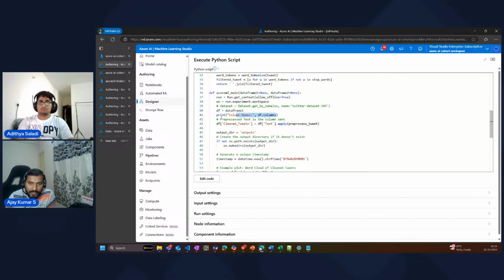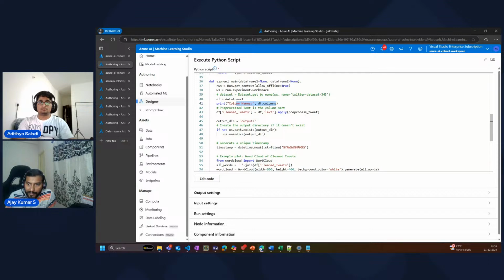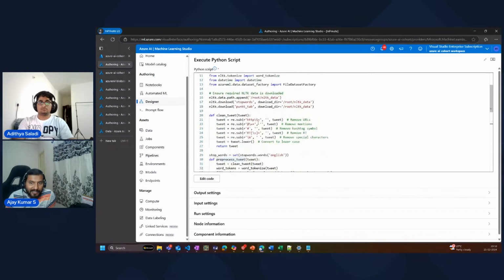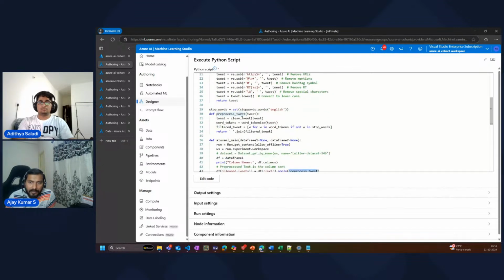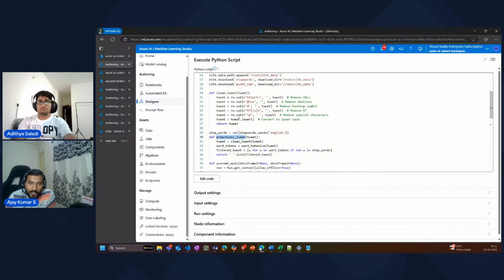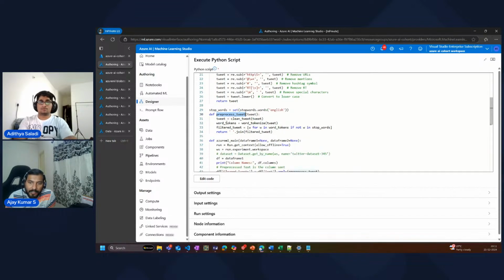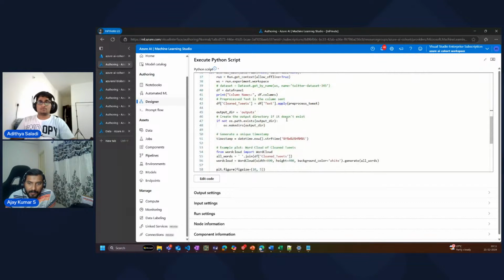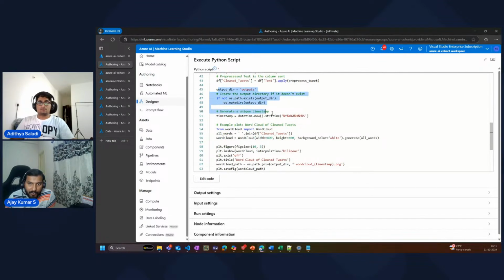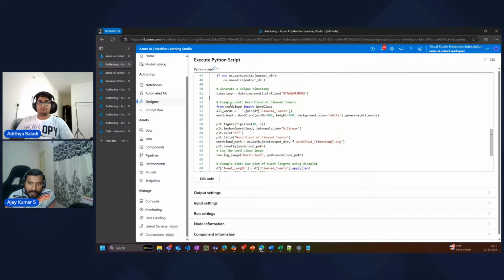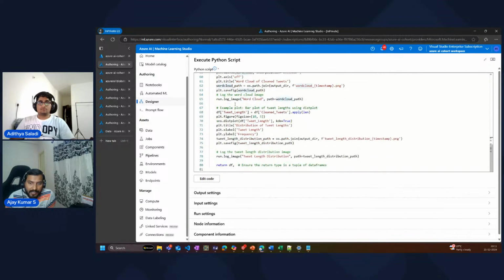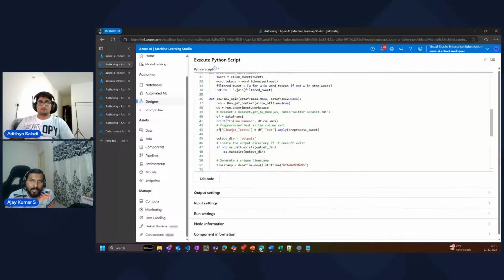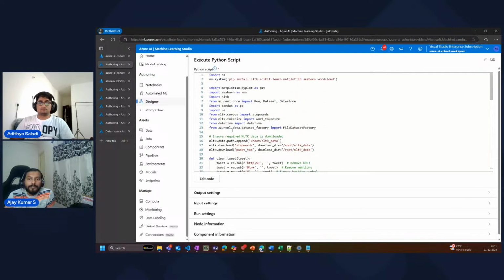Now I have stored my data frame in the df here. I was printing the columns here, which you saw in the log statement. I'm cleaning up using the pre-processed tweet. This is exactly the same code whatever Aditya had written, right? So he did clean up the tweets, he did clean up the tokenization, he did a lot of things here, right? It's the same thing. We are creating the same output directory. We are creating a timestamp. We are creating a word count. Everything is exactly the same, right? I mean, I have not changed much. Only the return type is a DF. So that's what we are returning. So this is how you can use a production grade, end-to-end ML pipeline, right?